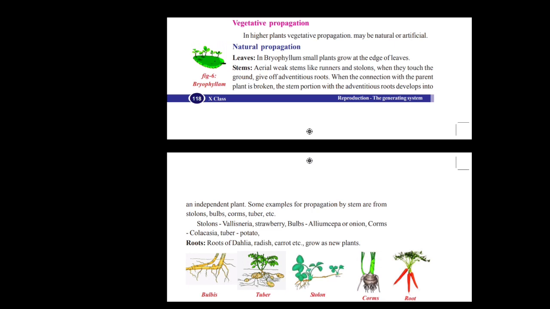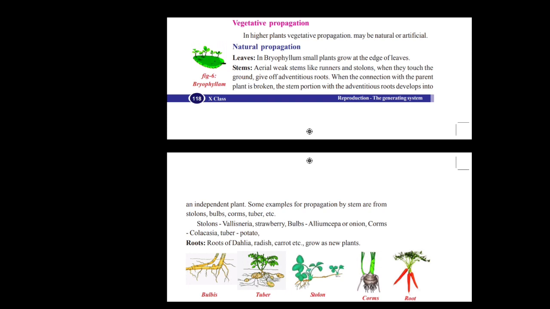Okay, here there is no need of female gamete, male gamete. Just we need their body part. For example, in the case of hibiscus, mandara. If we cut a stem part and place it somewhere in a pot, after some time it grows into a plant, which is a kind of natural propagation.